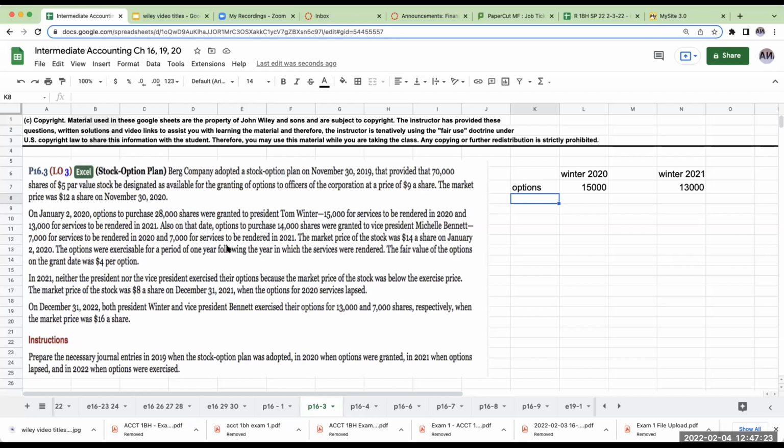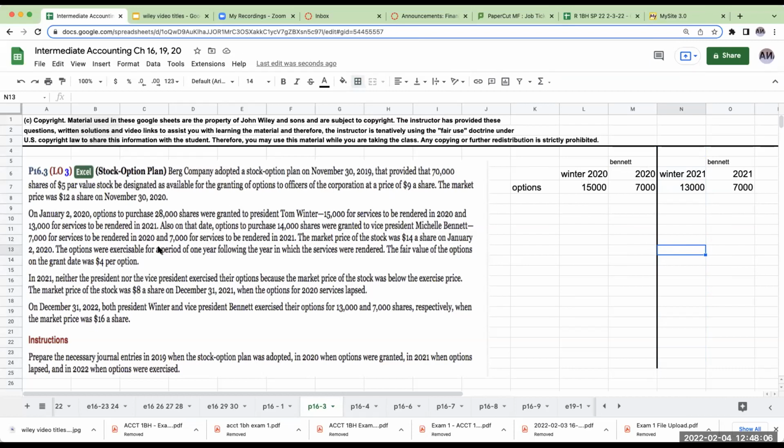Okay, so for Winter for 2020, how do we go through and value these? Well, it tells us right over here that also on that date, we also have Bennett, cool name, 7,000 in 2020. I actually know Michelle Bennett. She's pretty cool. So Bennett for 2020, and then over here, Bennett for 2021. Okay. So this is also going to be 7,000 options granted. Okay, so right over here, and let's go ahead and do a little separation. So we've got options for Tom Winter, options for Michelle Bennett.